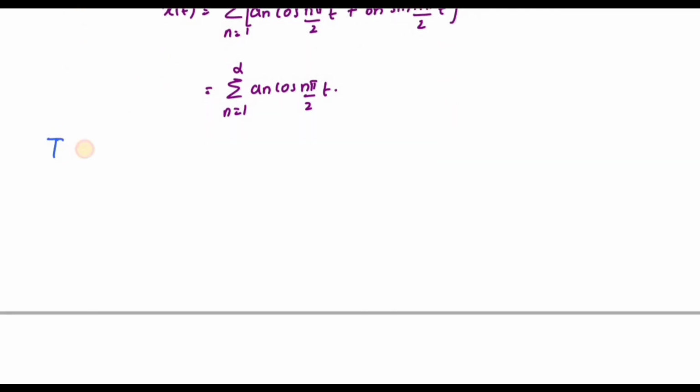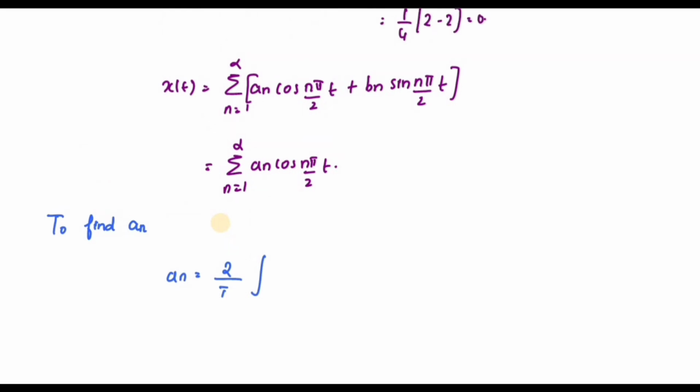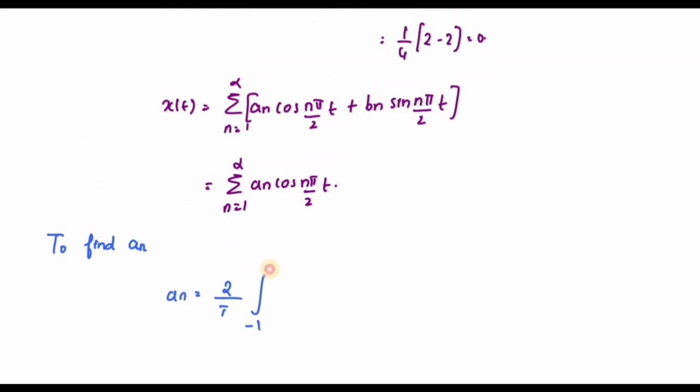To find the value of a n, it is equal to 2 divided by T. Instead of 1 divided by T as for a naught, it has to be 2 divided by T. It ranges from -1 to 3, right? So -1 to 3 of x of t into cos n pi by 2 t dt.